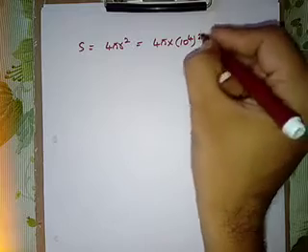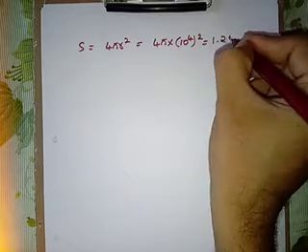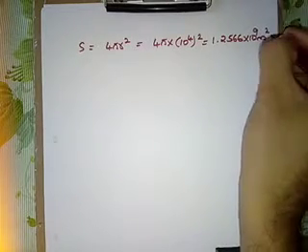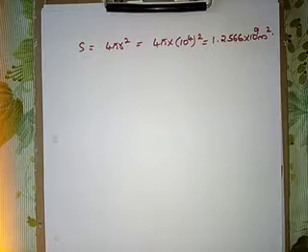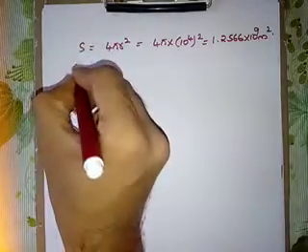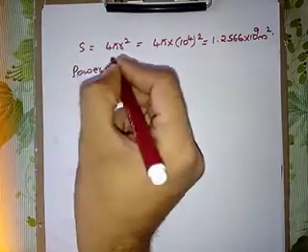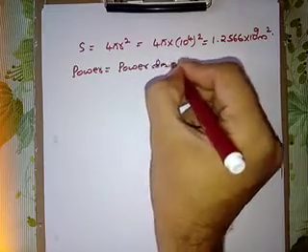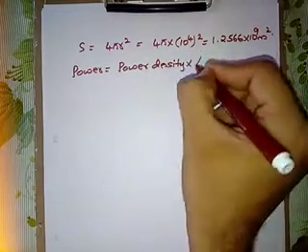This comes out to 1.2566 into 10 raised to 9 meter square. So the total power which is transmitted radially in a spherical manner is given by power is equal to power density into area.